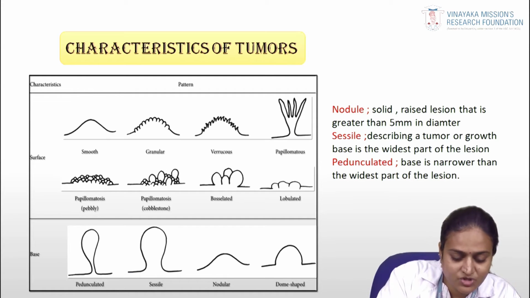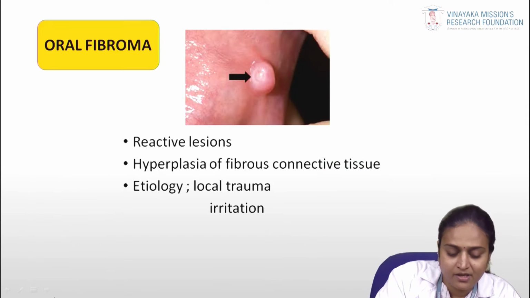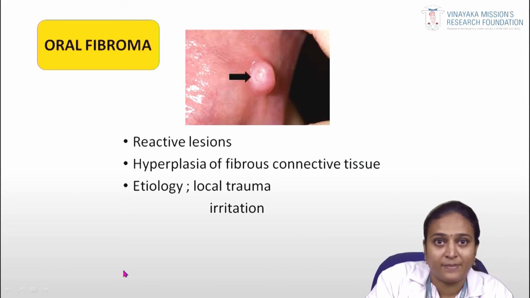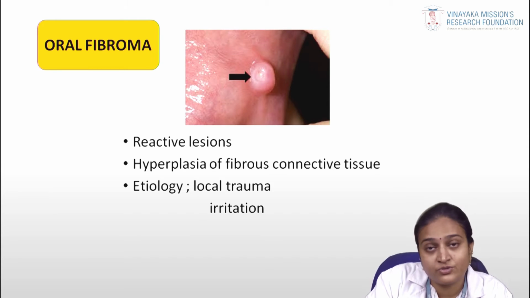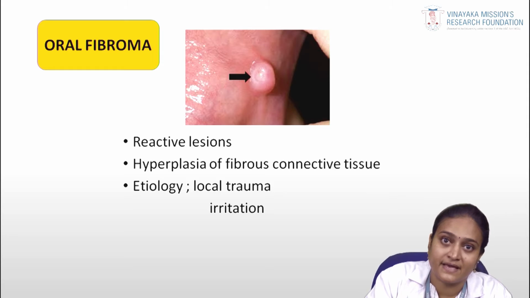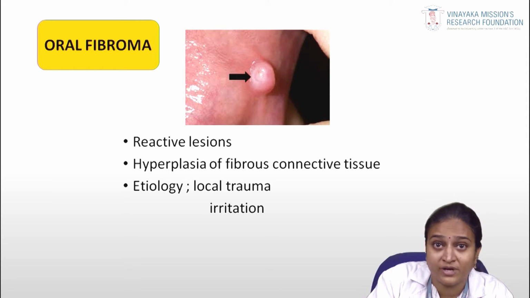These are the characteristics of benign or malignant connective tissue tumors. How we describe them clinically is very important. When you go to the clinics and write the case history, you have to describe the lesion clinically. This is very important to know.